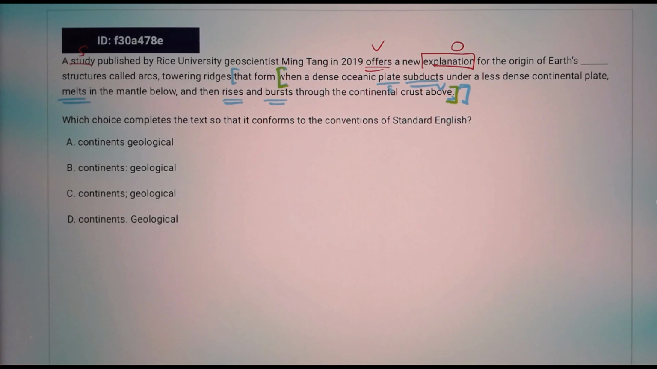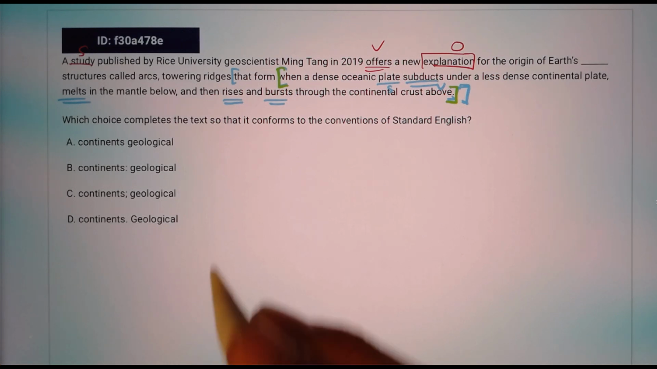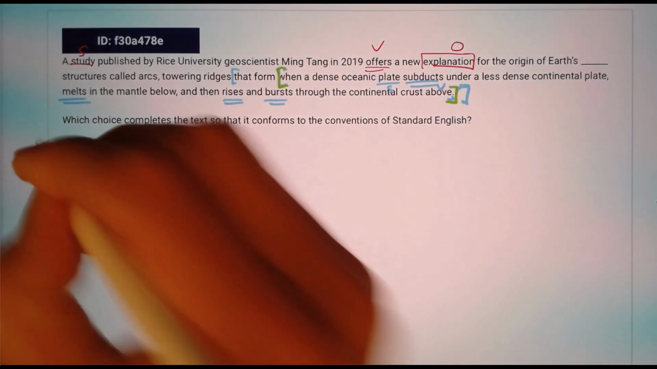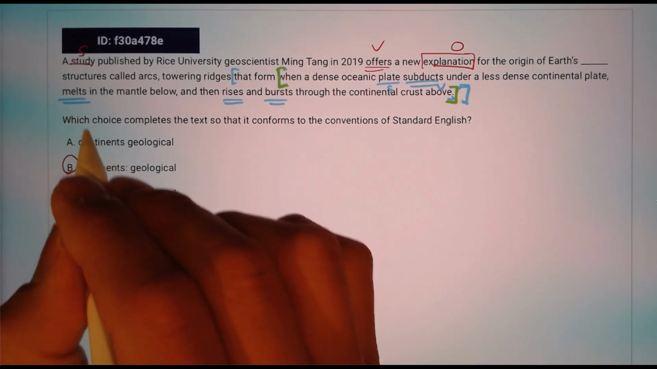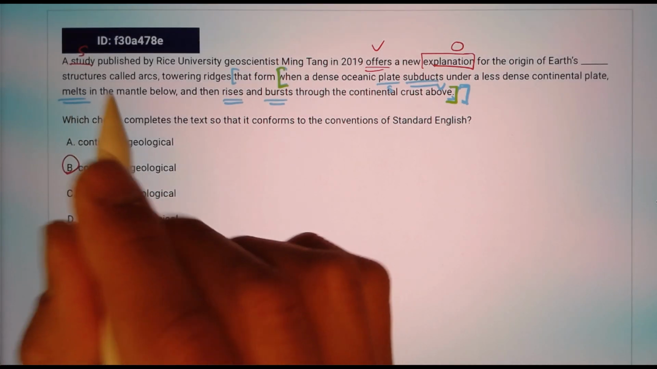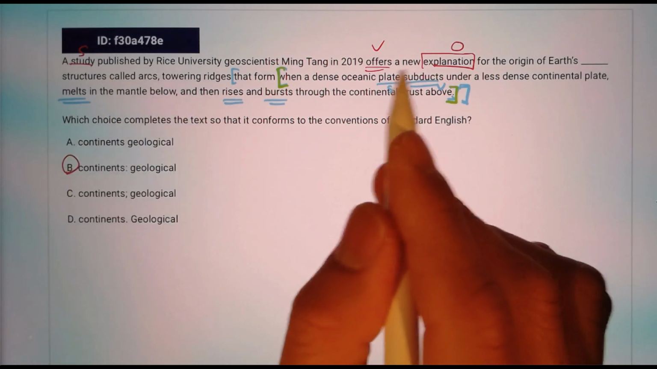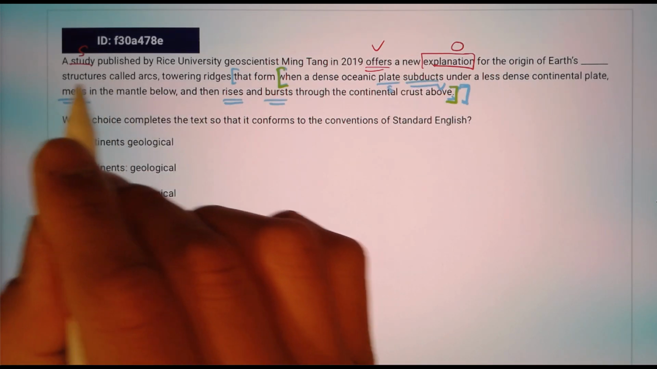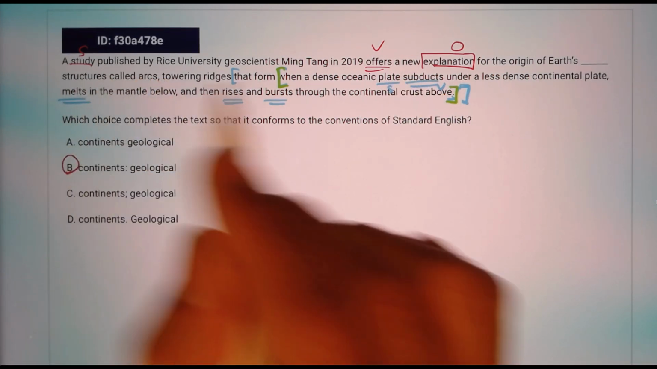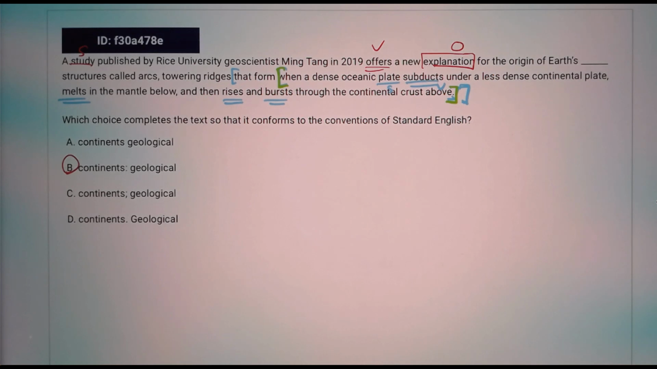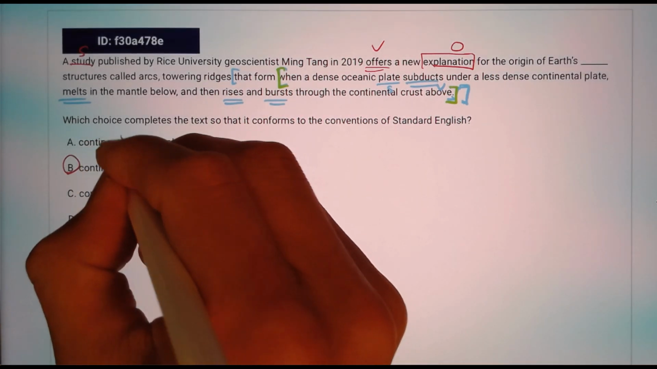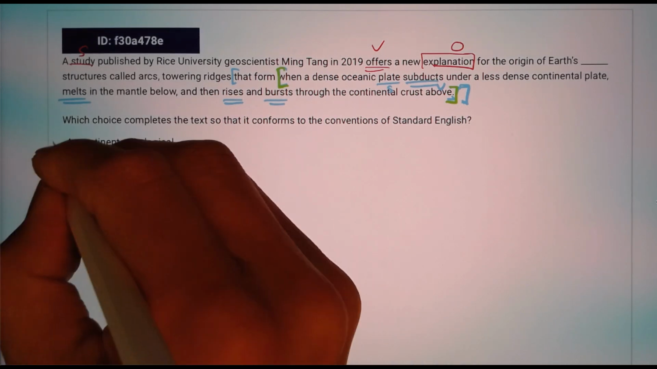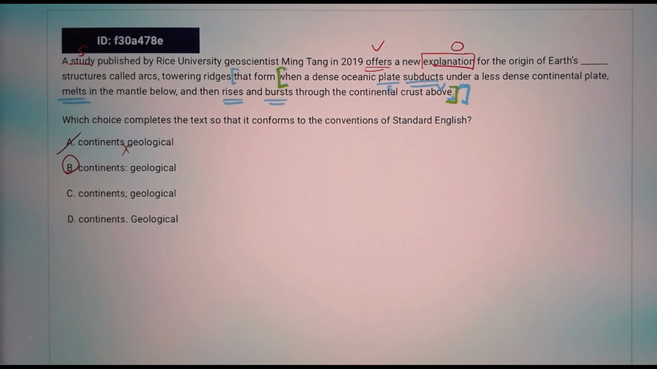Therefore, choice B is the correct answer. But let me first eliminate answer choice A. In choice A, we don't make the boundary. Subject and verb and object, we have a main clause. And after that, geological structures called arcs is a supplementary phrase that needs a boundary from the main clause. So it's missing a punctuation. So choice A is crossed out.